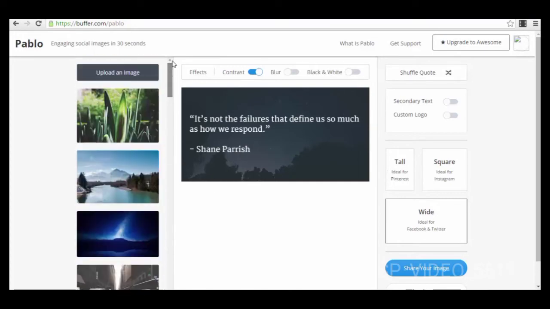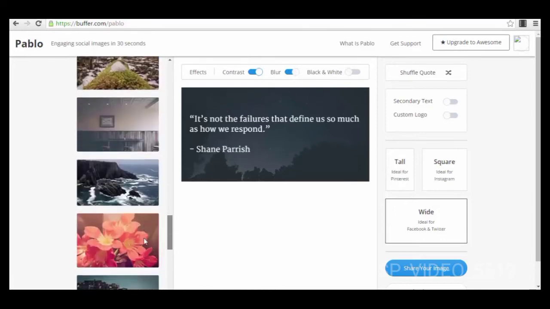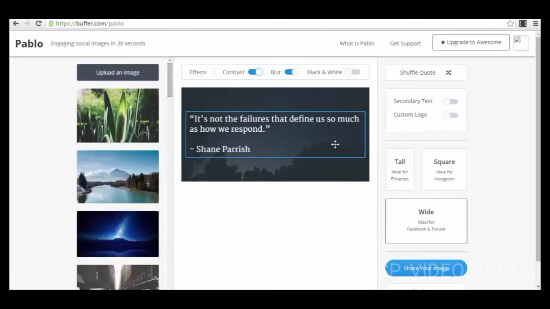Okay, and you also have some effects here, contrast, if you want a normal contrast, or a contrast with effect, if you want the background to be blurred, or if you want it normal, or if you want it black or white or not. So I will let it be like that. I don't want it to be blurry. You can also upload your own backgrounds if you want to, but you have a lot of cool photos here, so you may not need to.